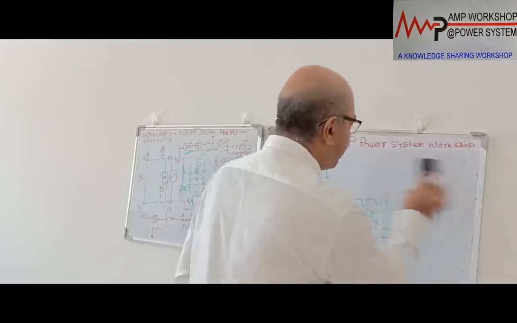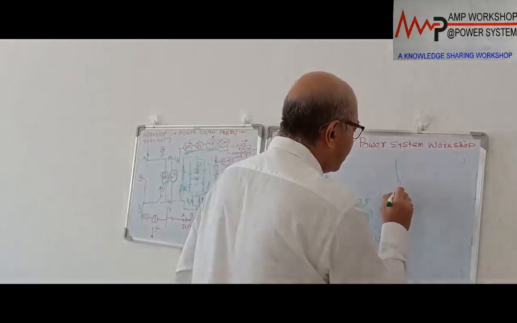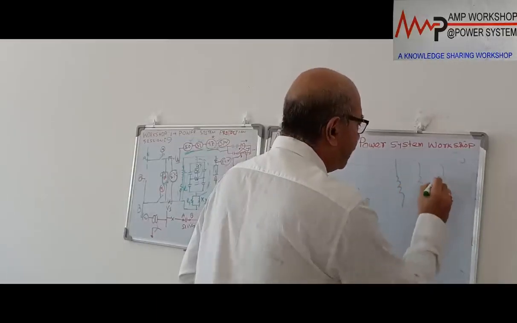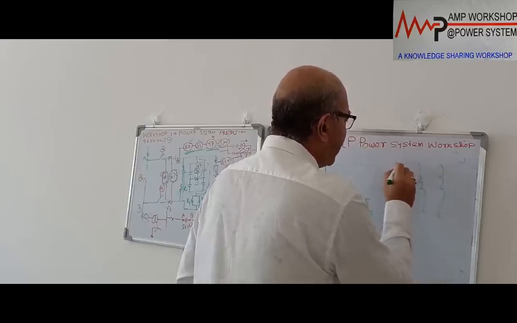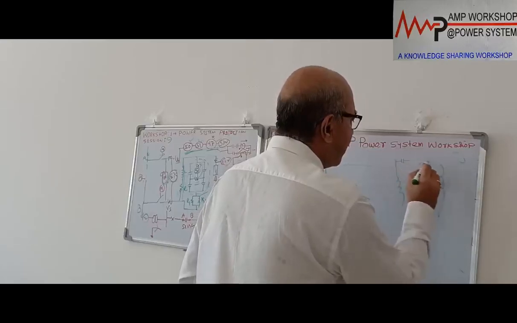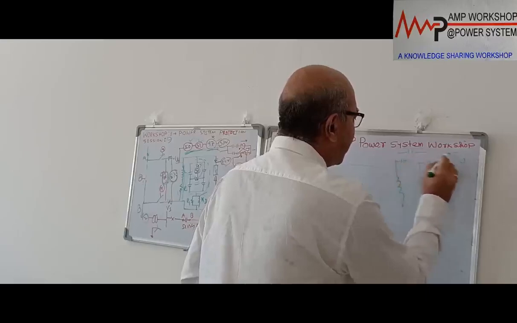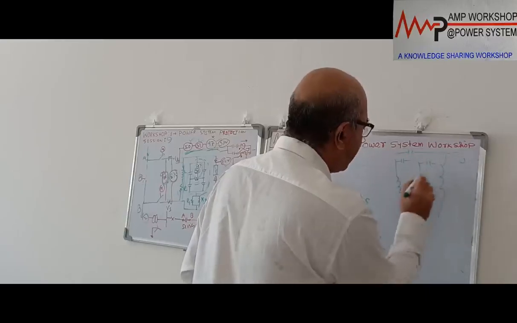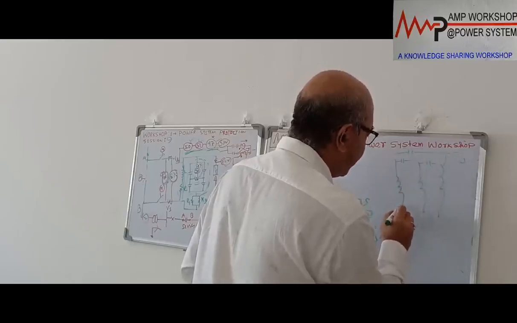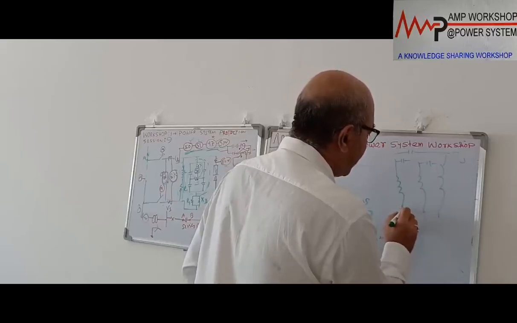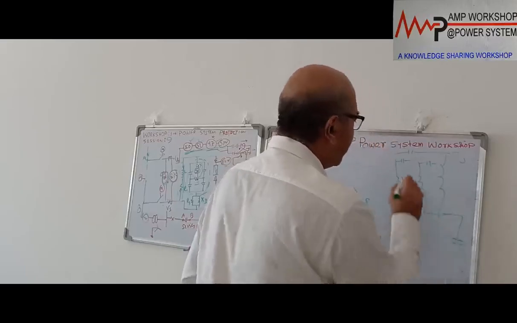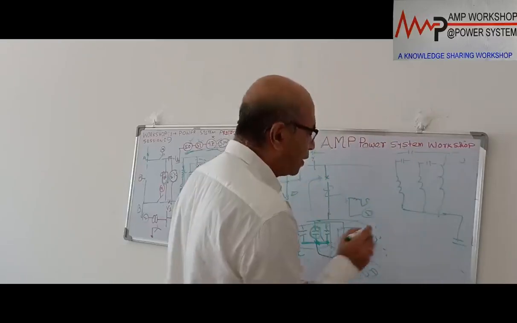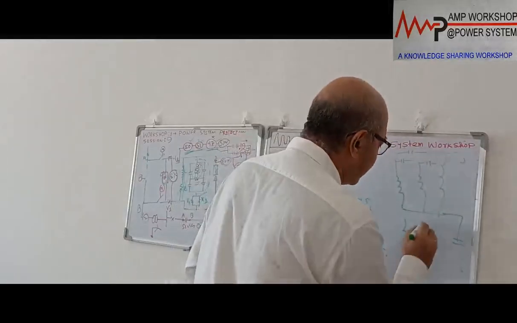This portion I am drawing freshly. These are the three PT. This is the primary side of the PT. And there is a capacitor bank connected between these. There is a capacitor bank over here, and this is a capacitor bank. This PT is connected in delta. These are the three PT on the primary side, and here on the secondary side, these are the three secondaries.